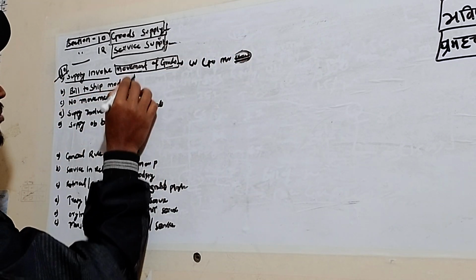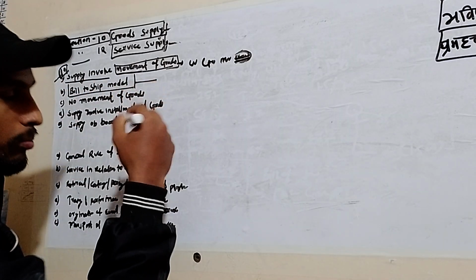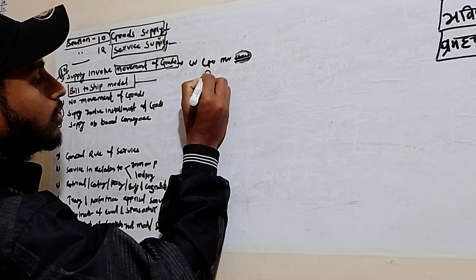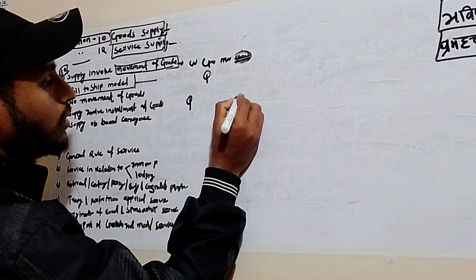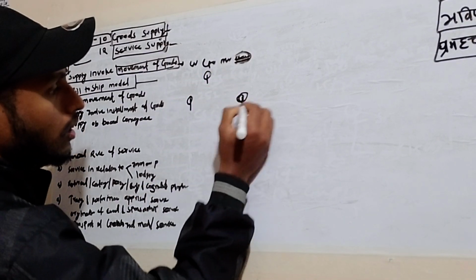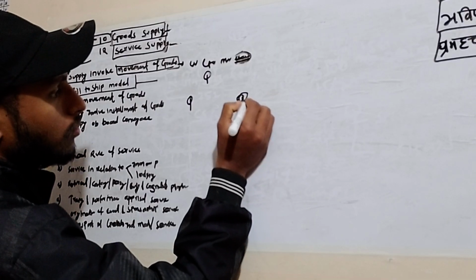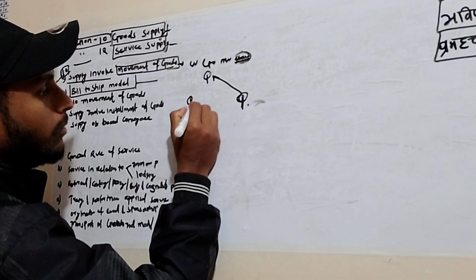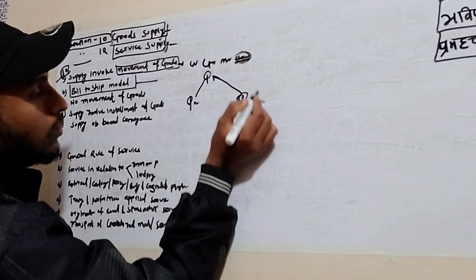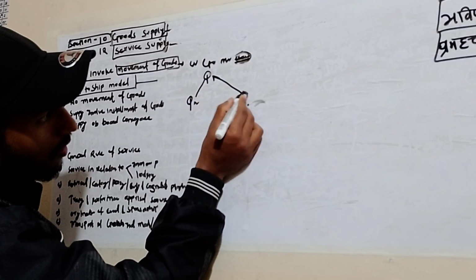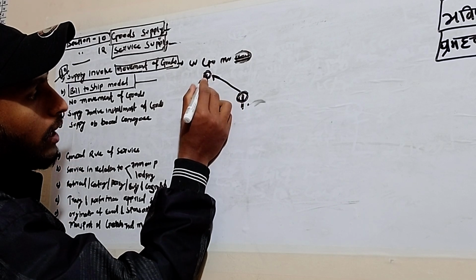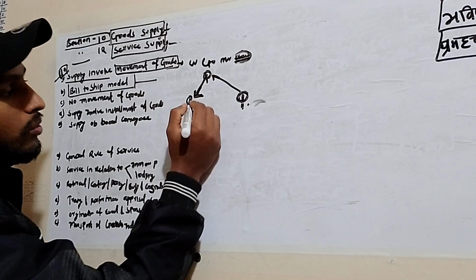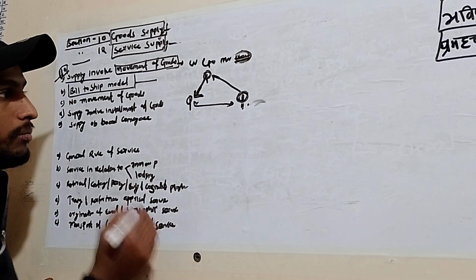Here is the bill to ship model. Bill to ship model means there is a third person: the first person, the second person, and the third person. He is a distributor, he is a buyer. He puts an order to him, and he is a manufacturer. He is a distributor. So he makes an order to him to supply the goods to him. This is the bill to ship model.